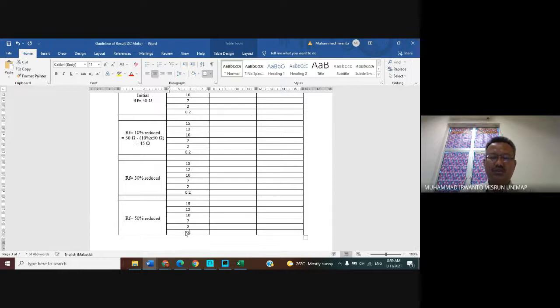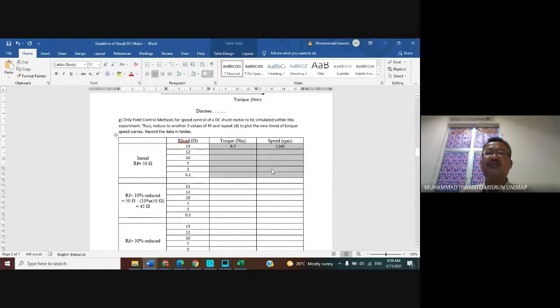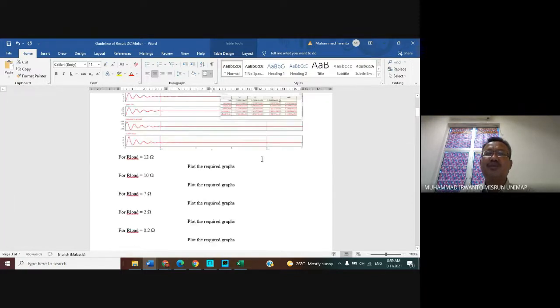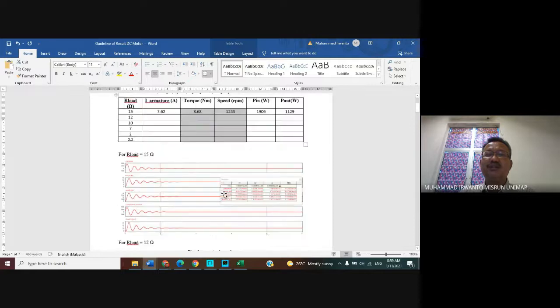This one is 0.2, initial here. Then we obtain the initial torque and speed; you can take the values from the very beginning, from here.